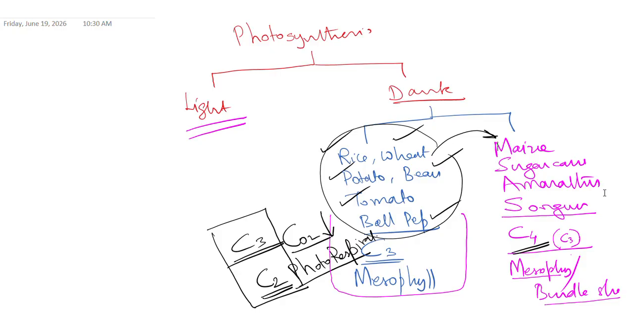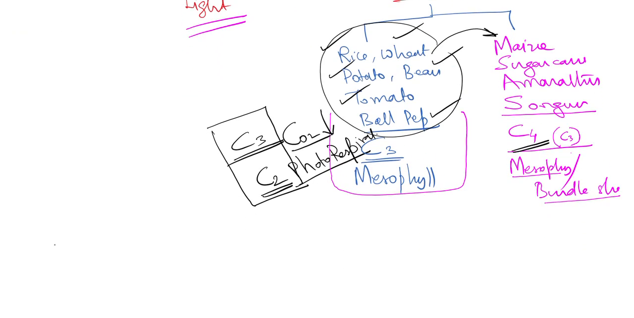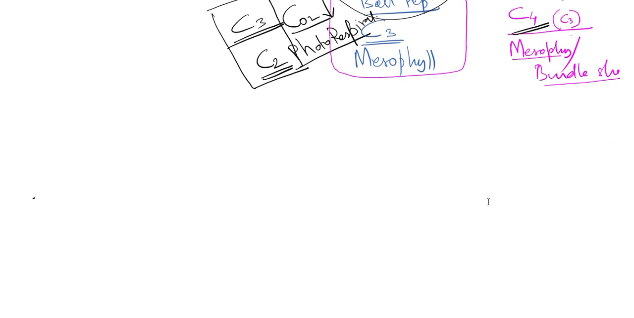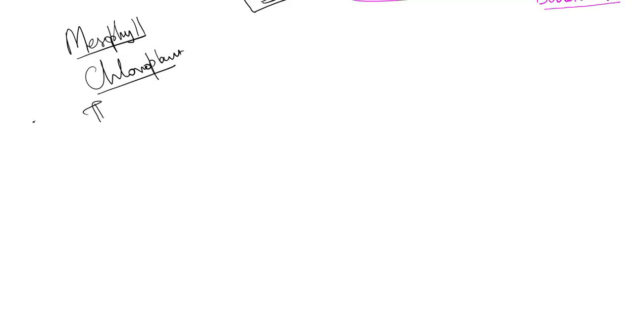Now if I take light reaction, it occurs in the stromal lamellae. Light reaction occurs in the mesophyll cell, in the chloroplast. In the chloroplast, we have a membrane-bound structure called thylakoid.